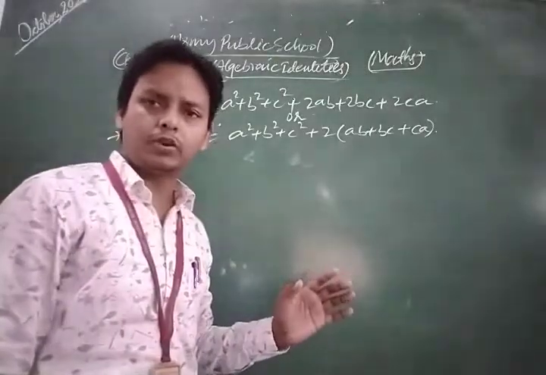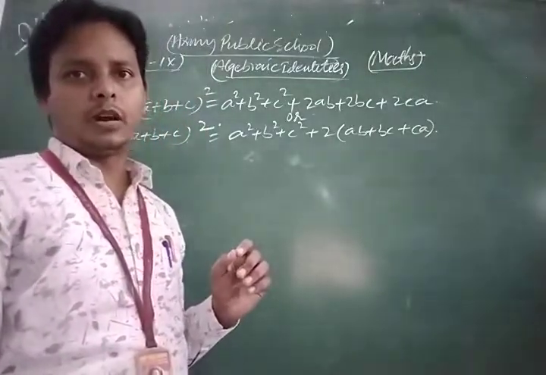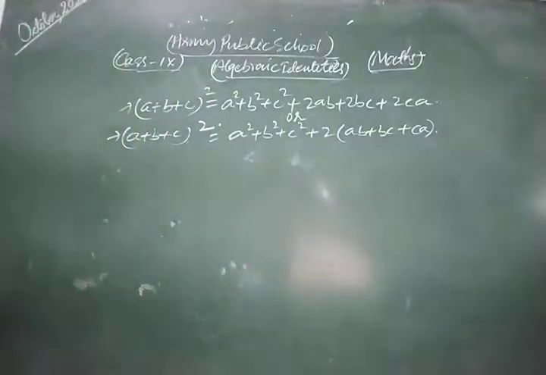This is also a very important algebraic identity. Okay, dear students, now look.